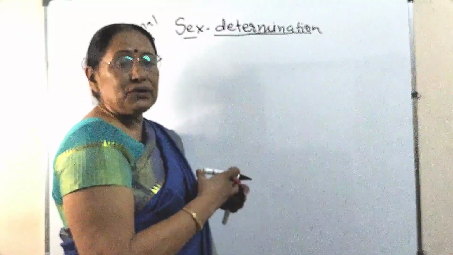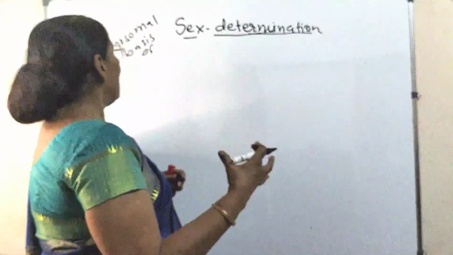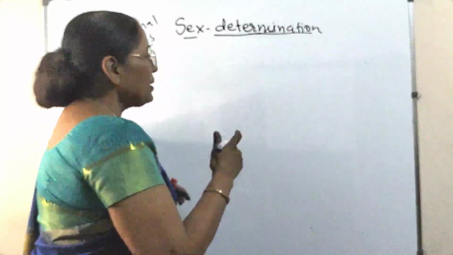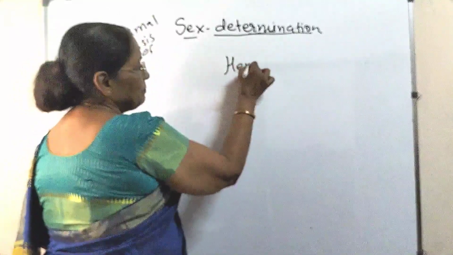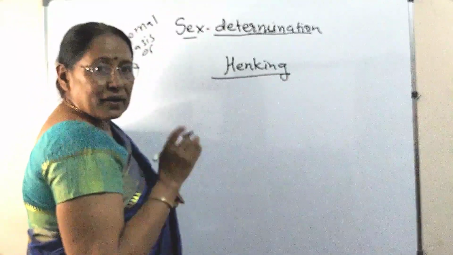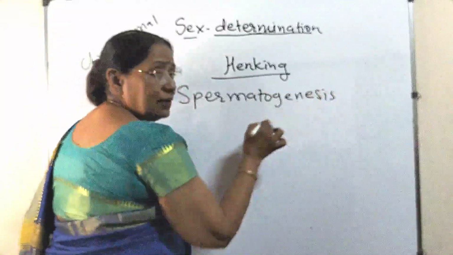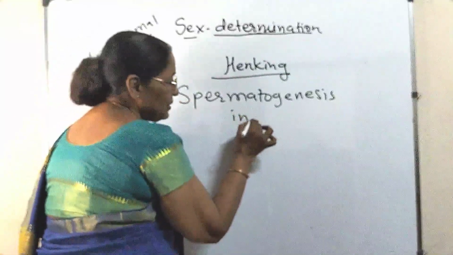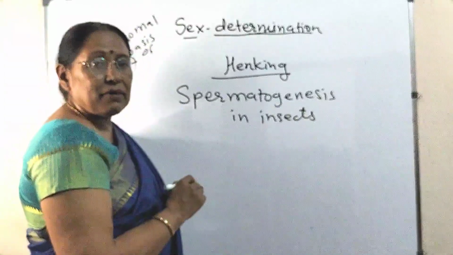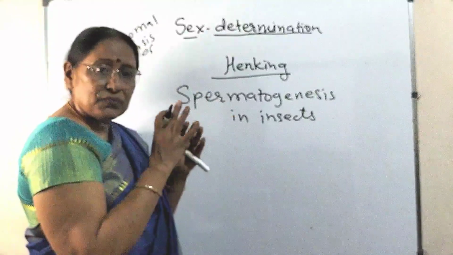There were many cytological experiments which are the basis for our finding out that chromosomes are responsible for sex determination. We start with the experiment by Henking. Henking was observing spermatogenesis in insects. He found out that after meiosis, one cell divides into 4 to form 4 sperms.